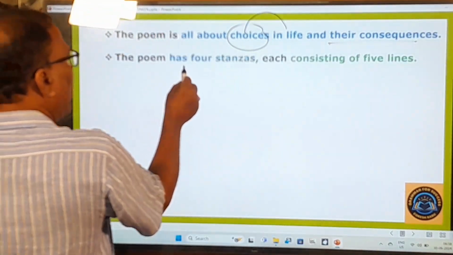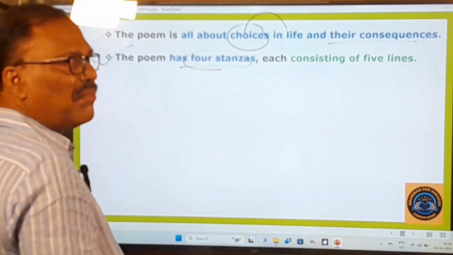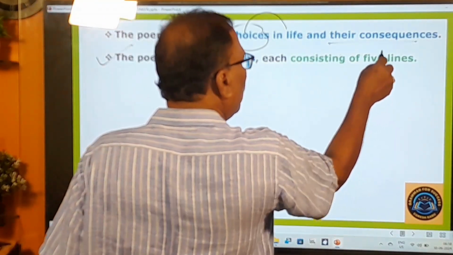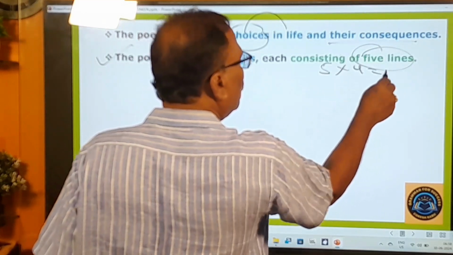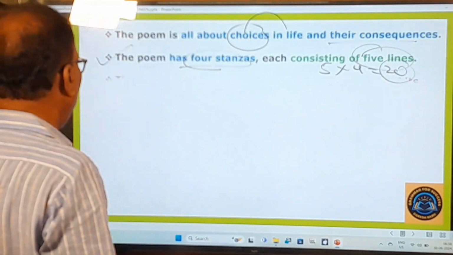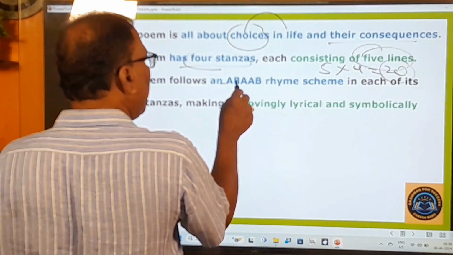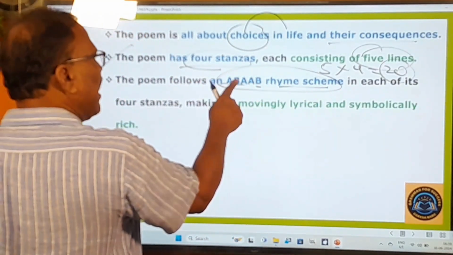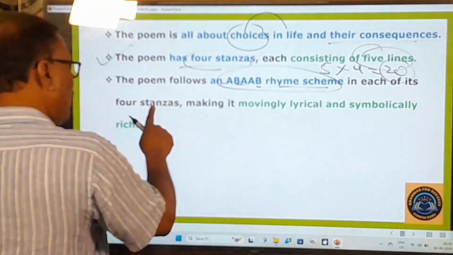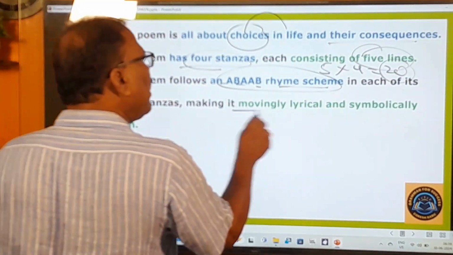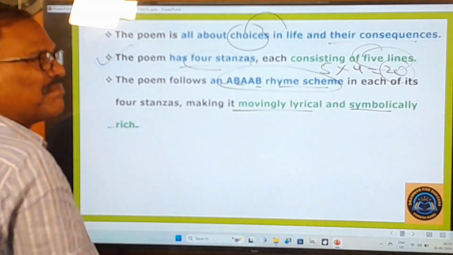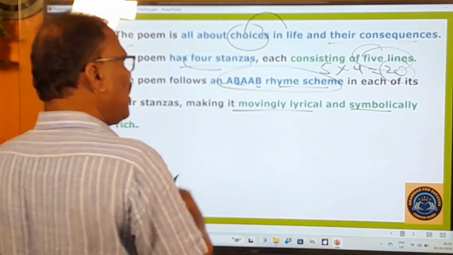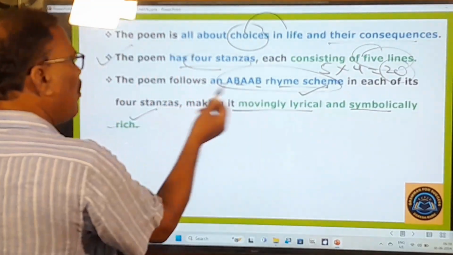And then comes the structure: the poem has four stanzas. This is also a very important point from your examination point of view. Four stanzas, each stanza consisting of five lines. So 5 into 4, 20 lines are there in this poem, right? And the poem follows an AABBA rhyme scheme in each stanza, making it movingly lyrical and symbolically rich. When that rhyme scheme is used, what happens? It looks very lyrical. It looks very rich.